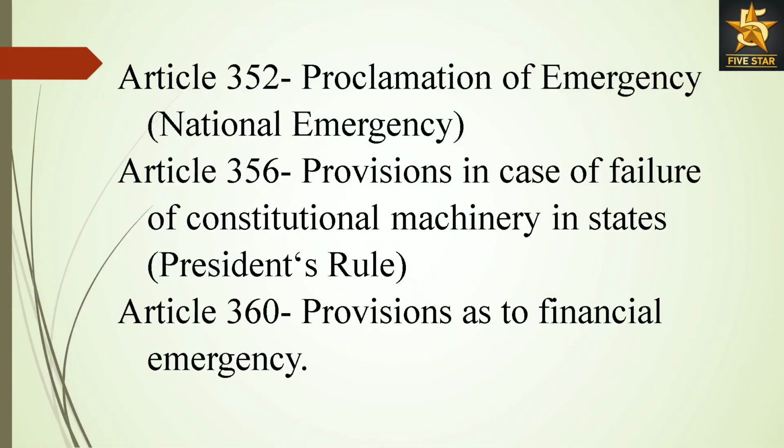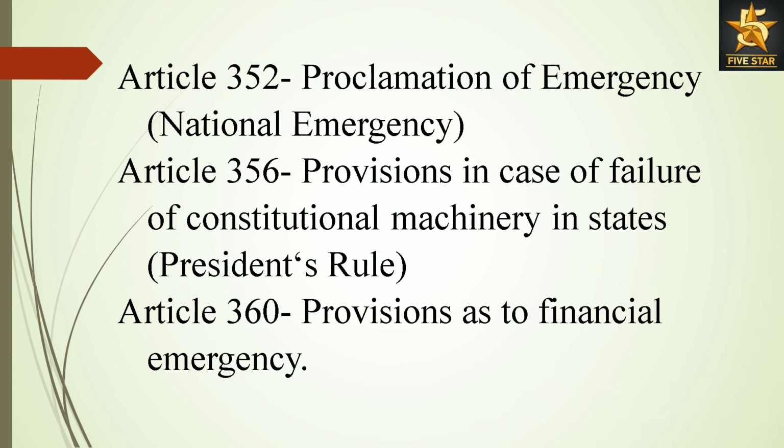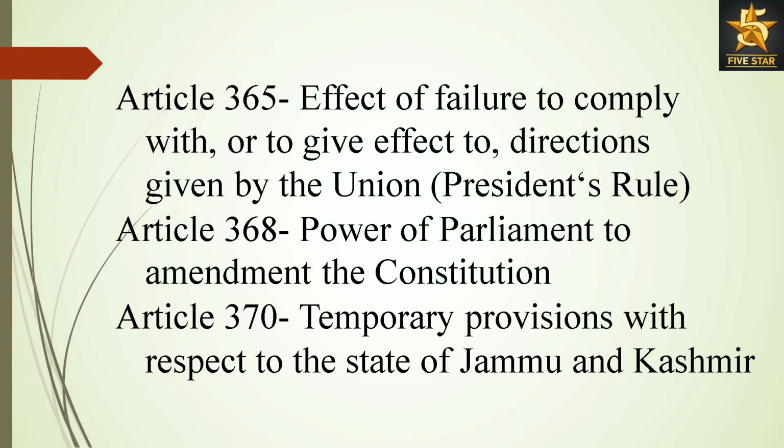Article 352, Proclamation of Emergency, National Emergency. Article 356, Provisions in case of failure of constitutional machinery in states, President's Rule. Article 360, Provisions as to financial emergency. Article 365, Effect of failure to comply with, or to give effect to, directions given by the Union. Article 368, Power of Parliament to amend the Constitution. Article 370, Temporary provisions with respect to the state of Jammu and Kashmir.